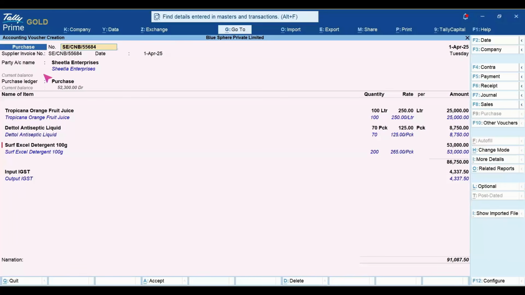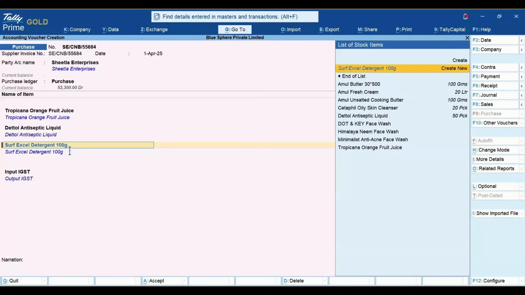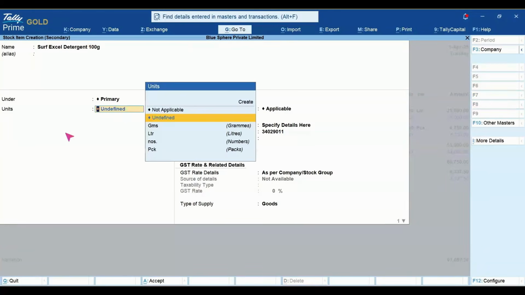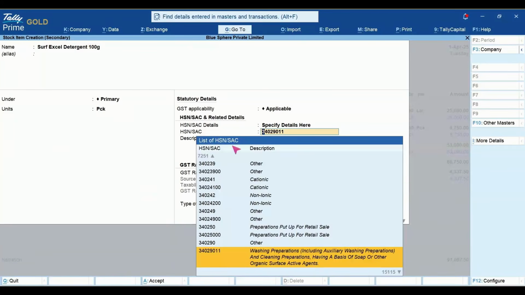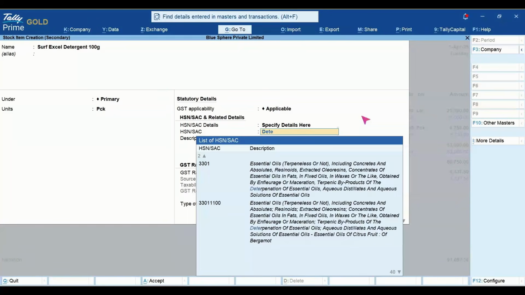Now in this entry, you can see this red mark near the stock item. So the stock item was not available in your list. You can create the stock item. Its units are not defined. I'll define the units. The entire list of HSN is now linked to this.